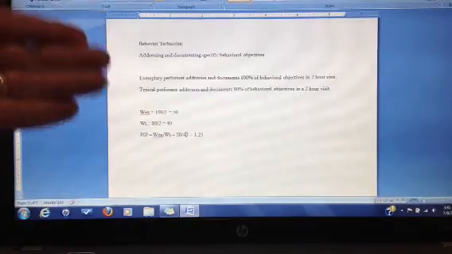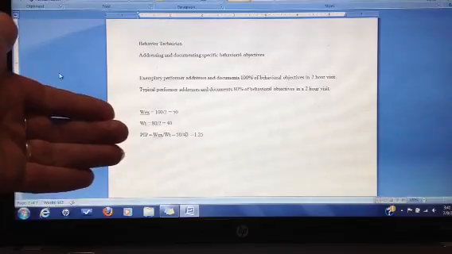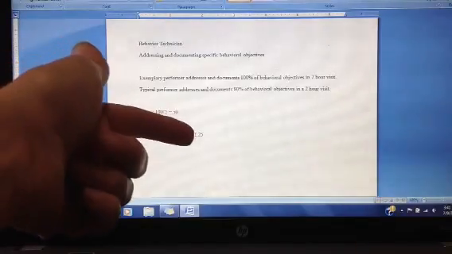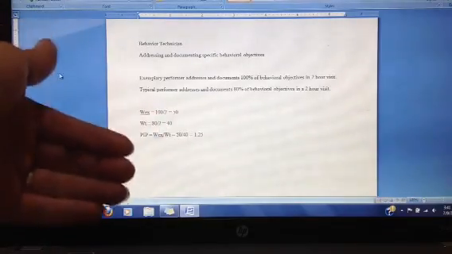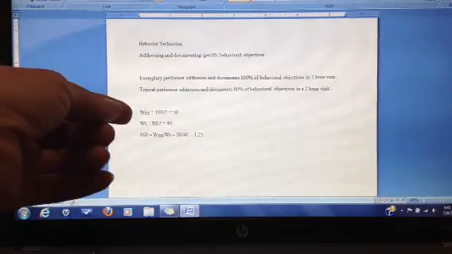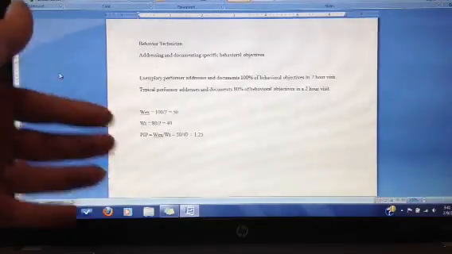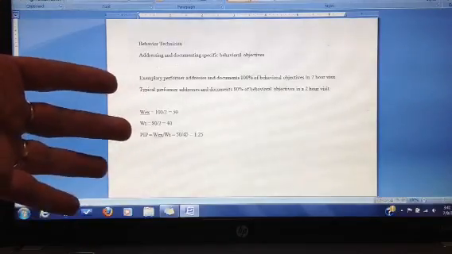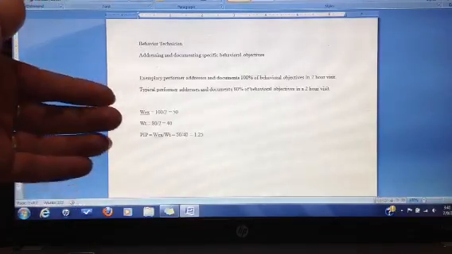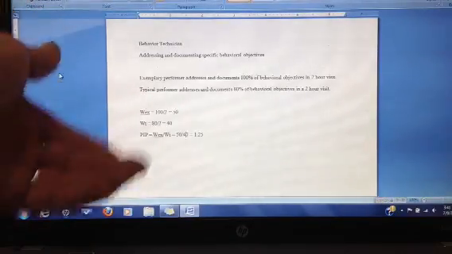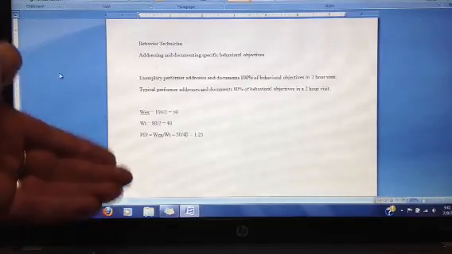That's not quite as high, but there is still room for improvement. The closer you get to 1, the closer that typical performer is getting to the exemplary performer. The higher the number, the more room there is for improvement, but that also means that the typical performer is way below the exemplary.